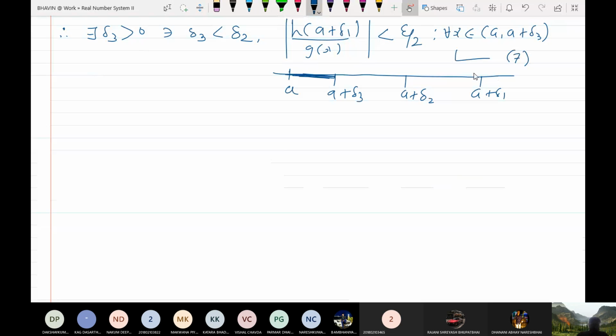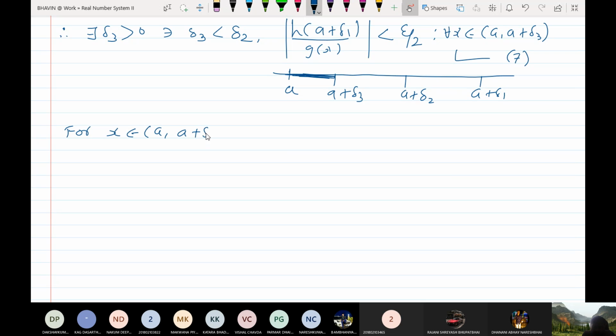Fine. So now let me consider x from a to a plus delta 3. Therefore, for x belonging to a to a plus delta 3, a to a plus delta 3 is contained in a to a plus delta 2, which is contained in a to a plus delta 1. So if your x is between a and a plus delta 3, then obviously x is in this interval as well as in this interval.